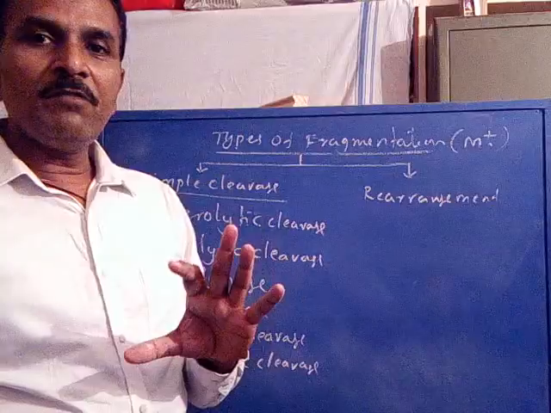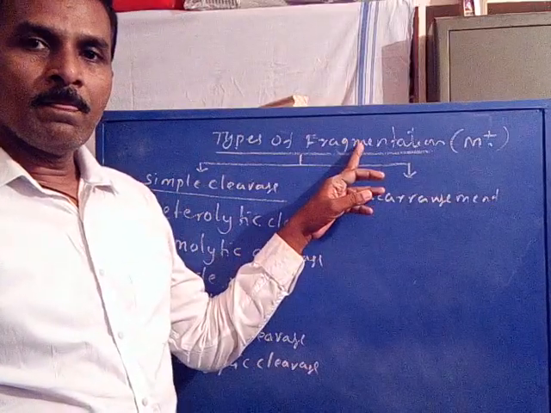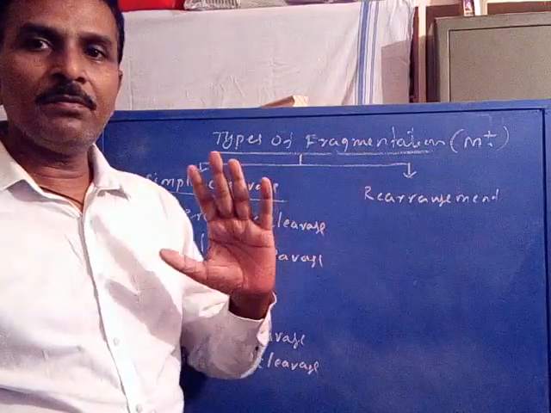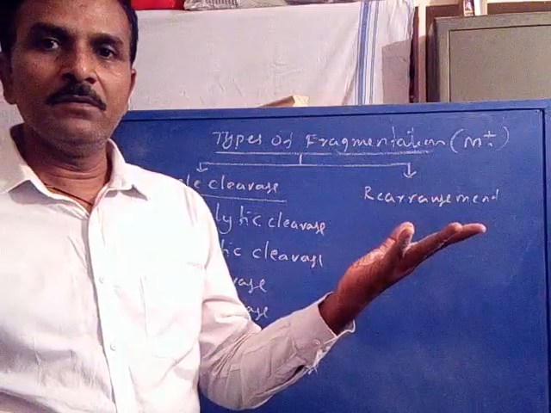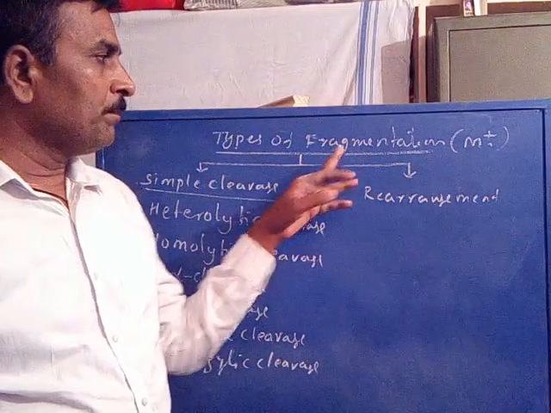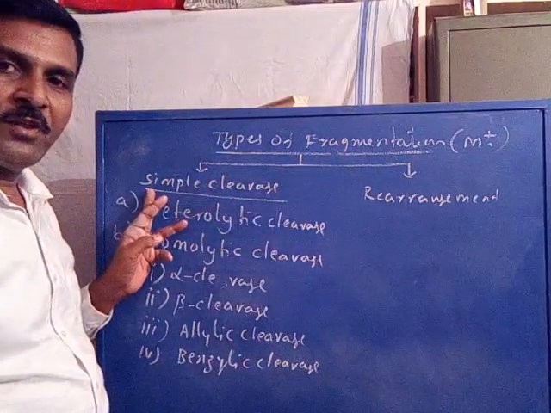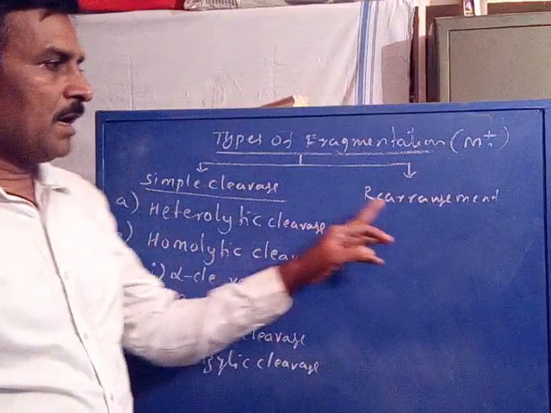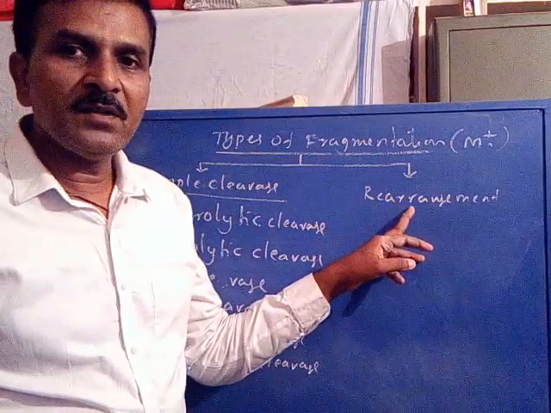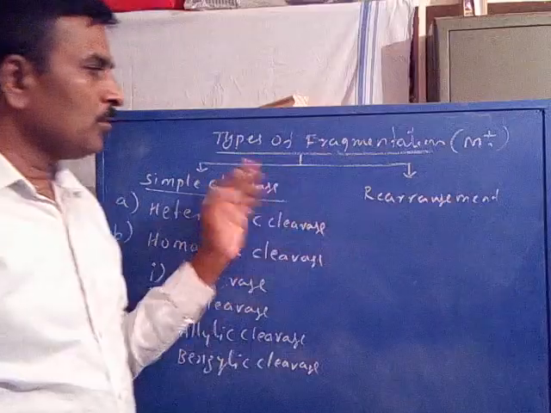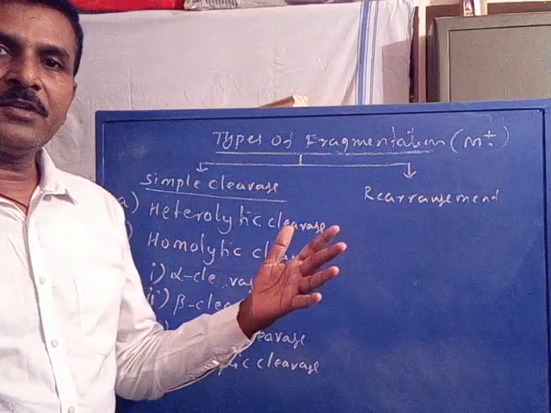After formation of the molecular ion, it undergoes fragmentation. Fragmentation may be by the process of simple cleavage, or by the process of rearrangement. This depends upon the nature of the sample.